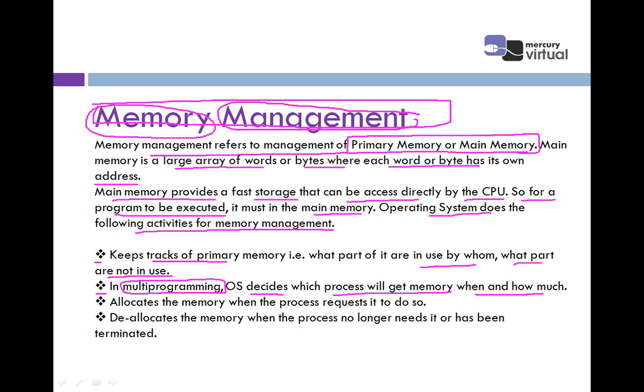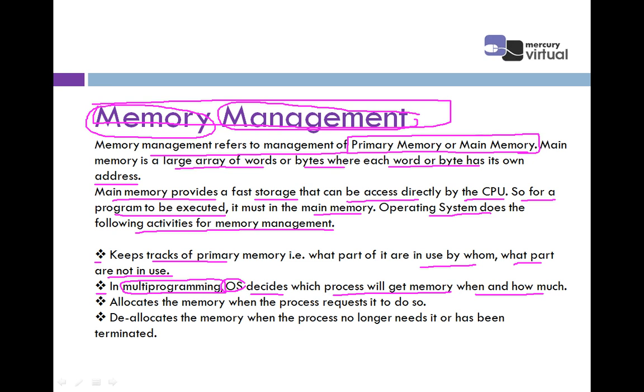So it is the responsibility of the OS to decide which process, meaning which program, will get memory, at what time, and how much memory is required for that process. This is the main responsibility of the OS.